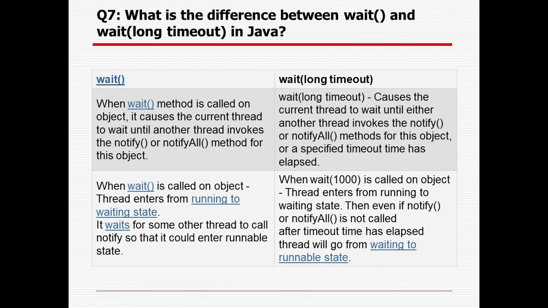But in case we are giving some timeout, it will first wait to see whether the notify method is getting called or not. In case it is not called, after the specified timeout has elapsed, it will move from the waiting to the runnable state immediately, though the notify all method is not called. So that is the basic difference between wait and wait with some timeout.